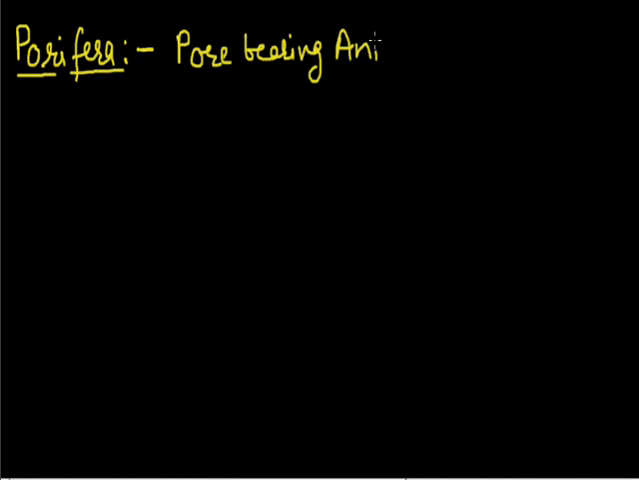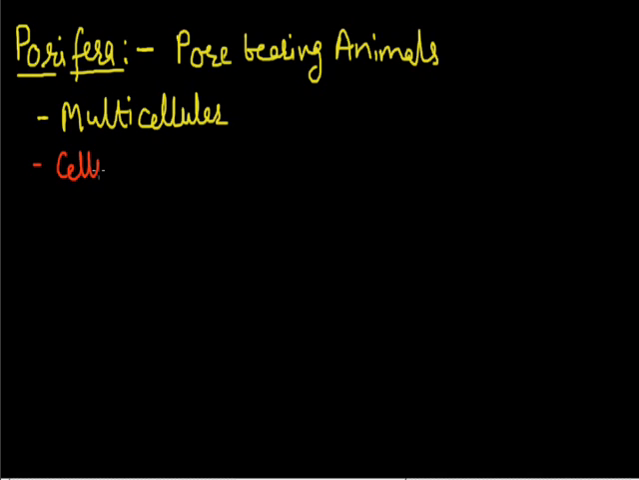These animals are multicellular in their cellular or body organization. It means these animals are made up of more than one cell, so we call them multicellular organisms. These animals have the cellular level of organization. It means they are made up of cells.